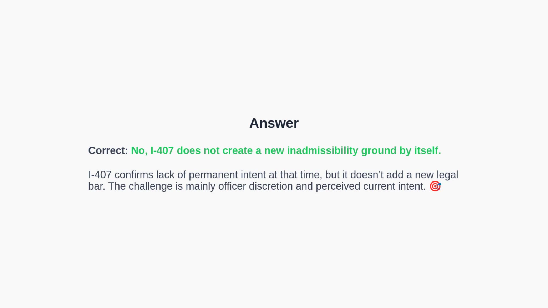The correct answer is no. I-407 does not create a new inadmissibility ground by itself. Filing I-407 is a voluntary relinquishment of status that confirms you did not intend to reside permanently at that time. The main challenge later is demonstrating credible current intent to reside permanently, which is subject to officer discretion.